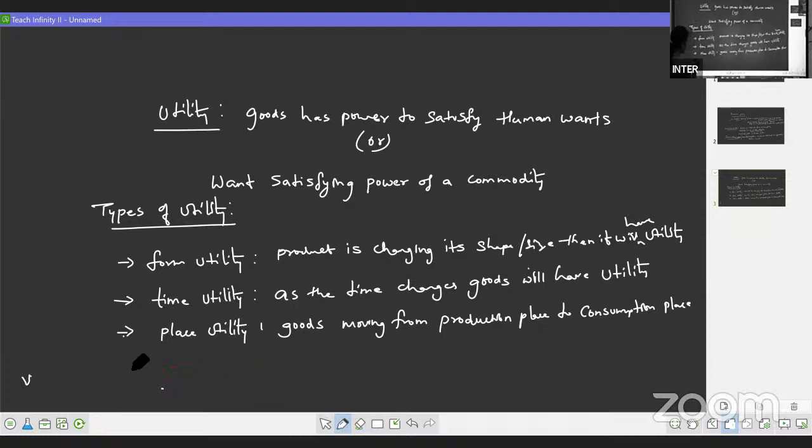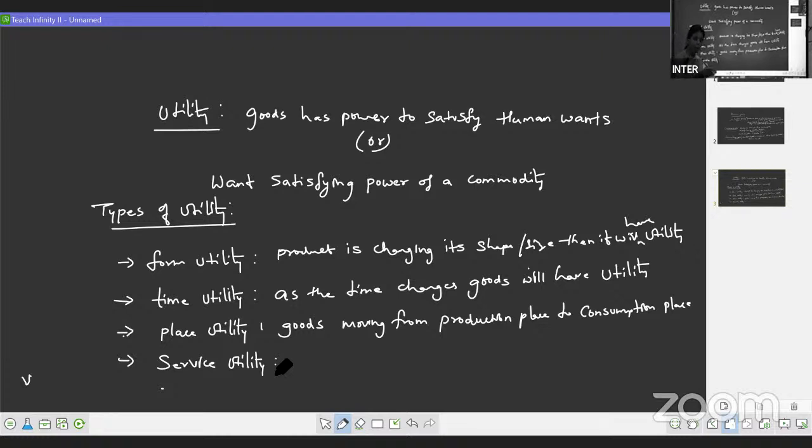Then next we are having service utility. Service utility is what here? Services of human beings, such as doctors, teachers, lawyers. When they give their services, it will help you. It will have some utilization by you, right?